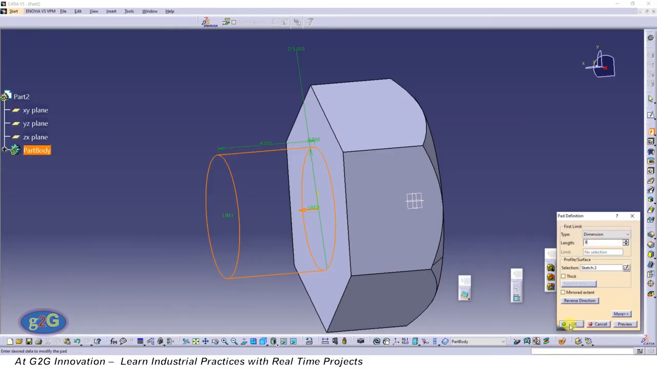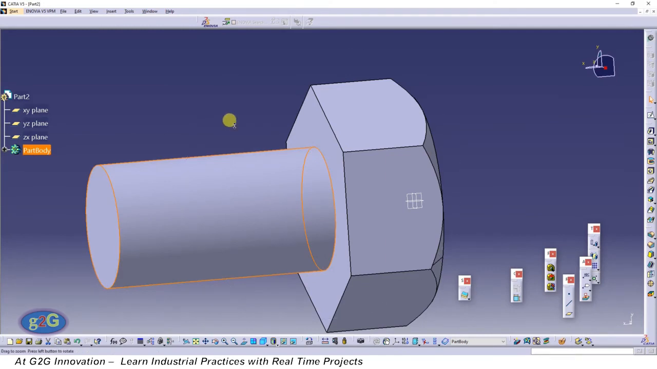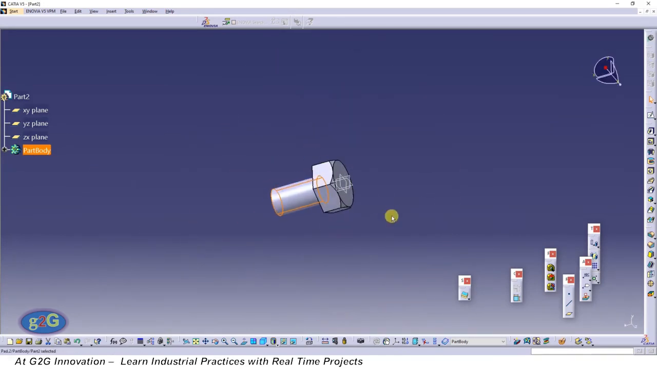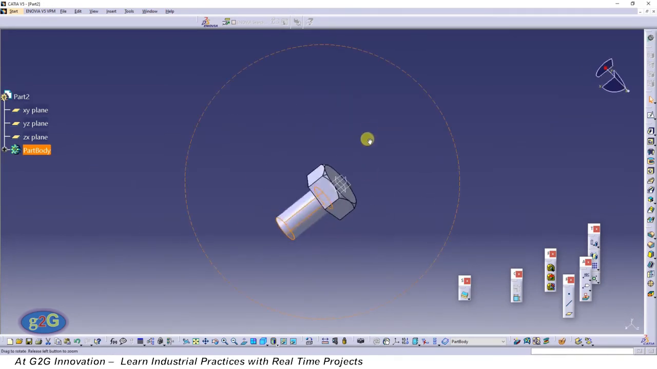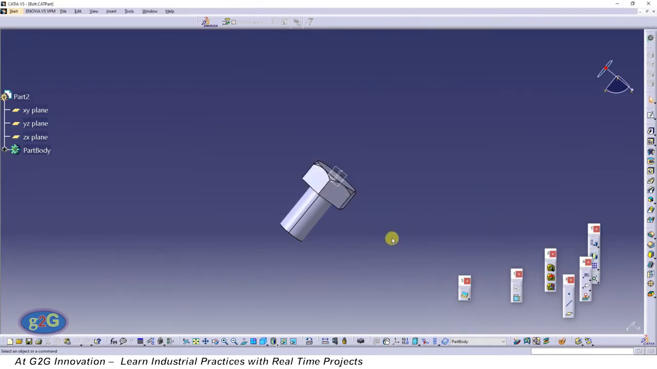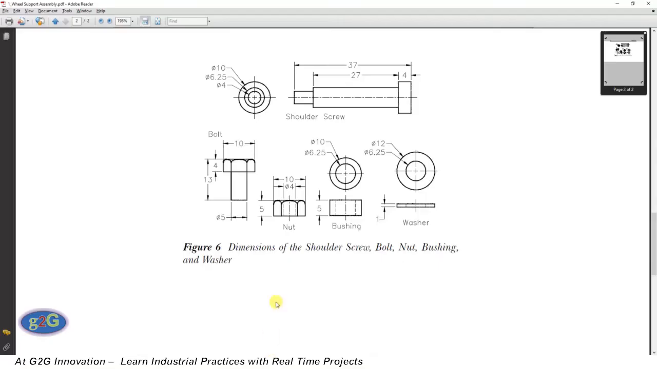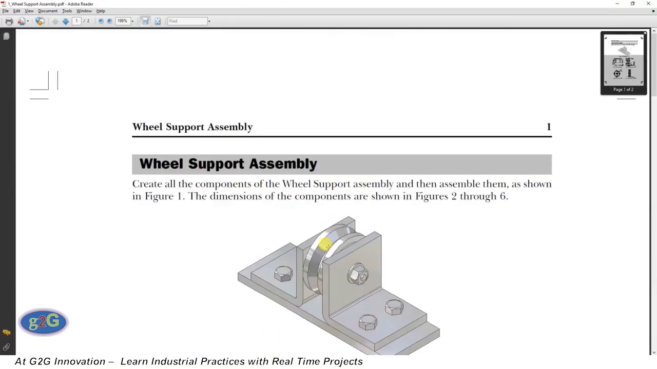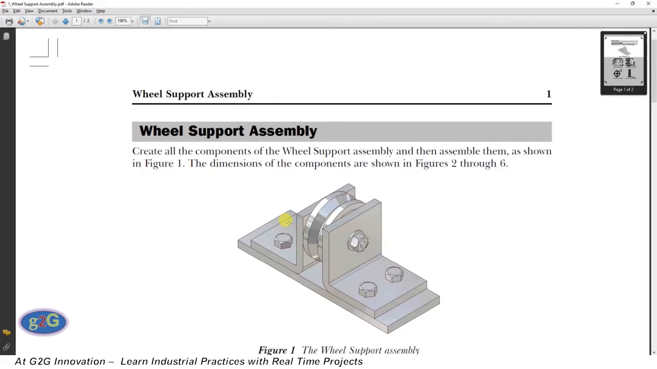Click OK. So we have created this bolt here. Okay, let's save it, BOLT, click OK. So we have completed all the parts of the wheel support assembly, and now let's create the assembly. Okay,